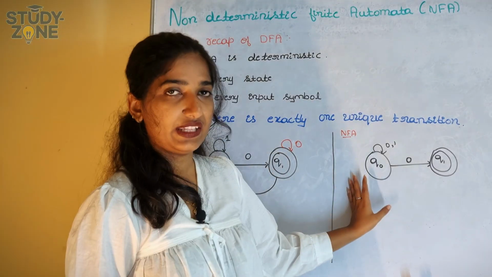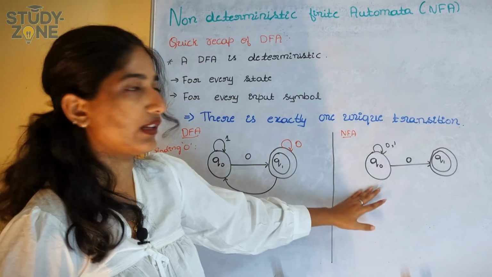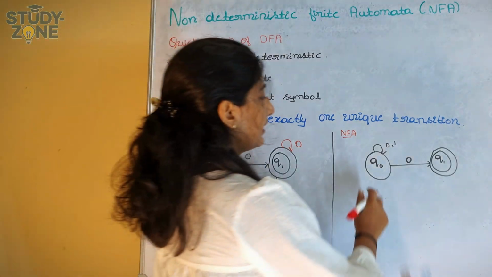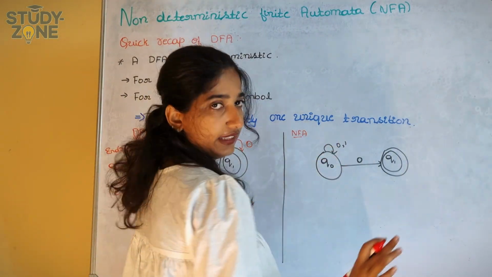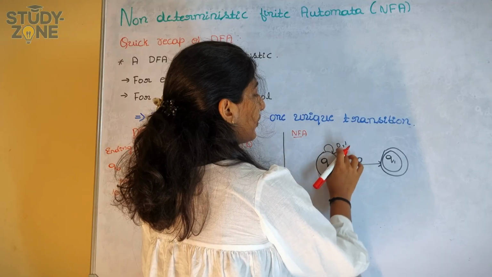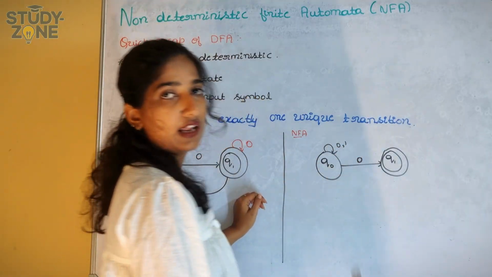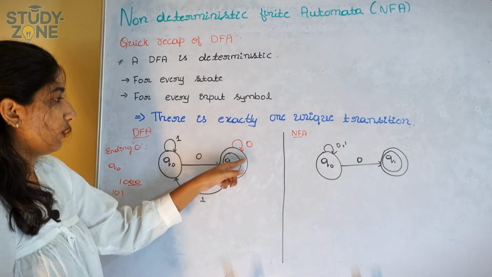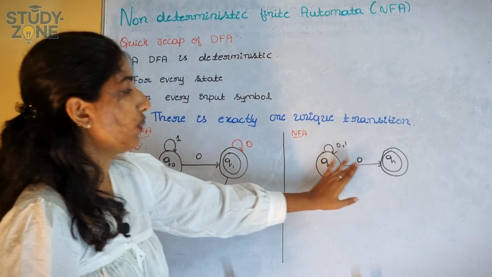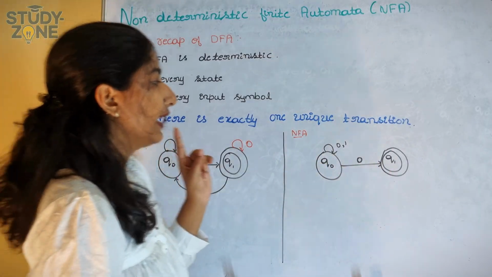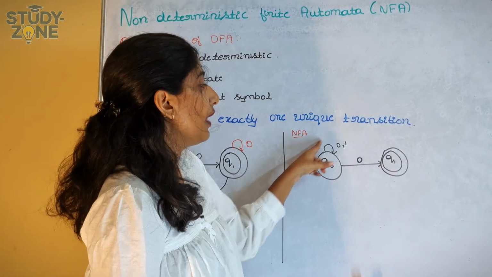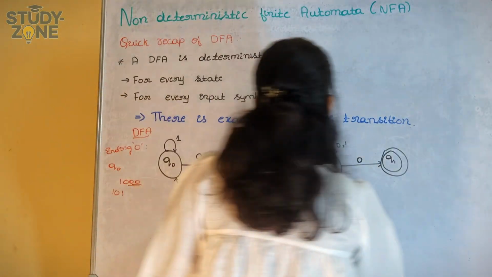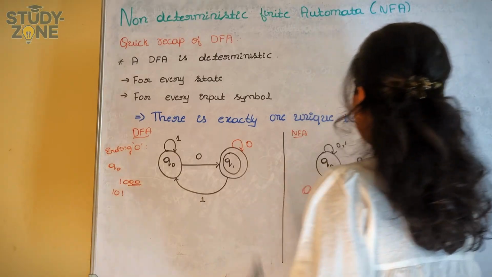Now in the case of NFA, the same example of ending with 0 is different from this. Here we have 0 and 1 on one state, and here I gave 0 once, but there I gave 0 twice. So in NFA we can have multiple transitions on the same input symbol, meaning for 0 we have multiple cases.